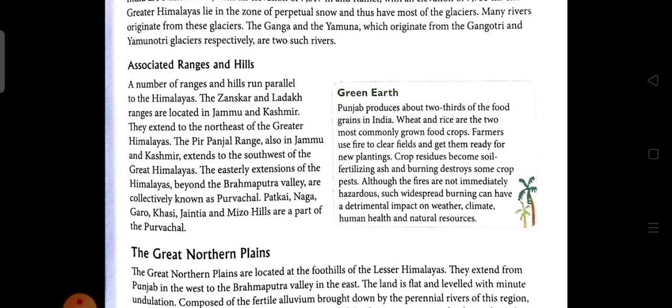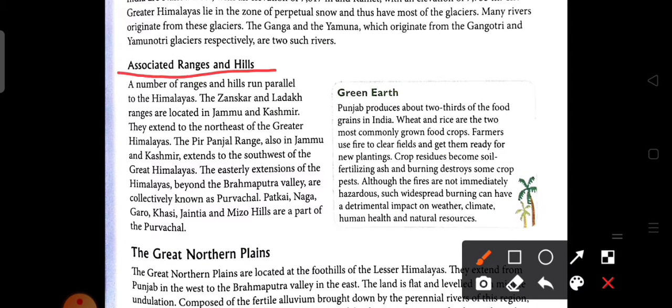Now we have to learn about the associated ranges and hills of the Himalayas. Many hills run parallel to the Himalayas, like the Zaskar and the Ladakh ranges located in Jammu and Kashmir, mainly in the Trans-Himalayas.